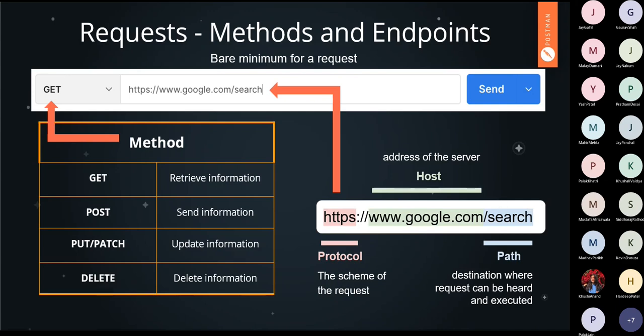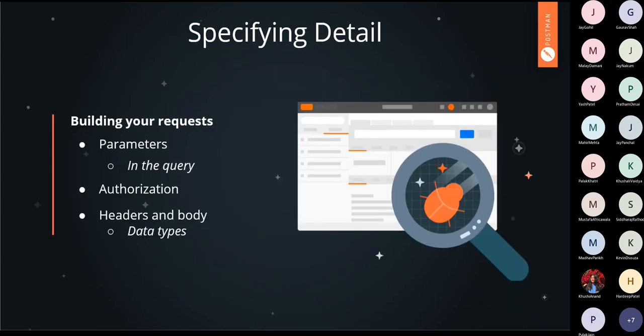Okay, so now coming to our next slide. Other details related to the request, one we have already seen, that is query. Basically understand the query as this: you want to get data, but you want filtered data, or you want some filtration to be processed before the server sends you the data. For that you have to use query in your endpoint URL.